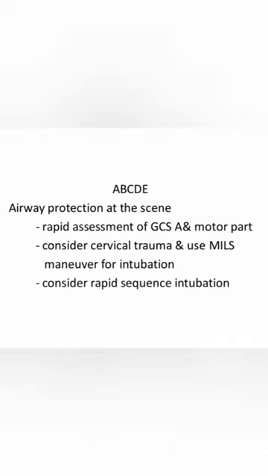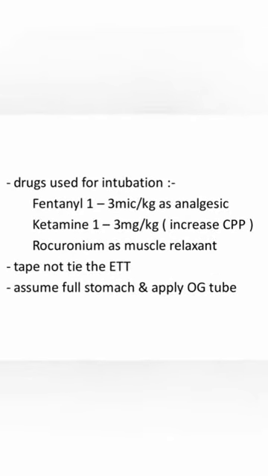So, airway should be assessed and protected at the scene. Do a rapid assessment of the GCS and consider the motor part of the GCS. Also consider cervical trauma and use the Mills maneuver for intubation. And definitely consider rapid sequence intubation in this scenario. For the drugs used for intubation, an opioid like fentanyl, 1 to 3 mic per kg, as analgesic.